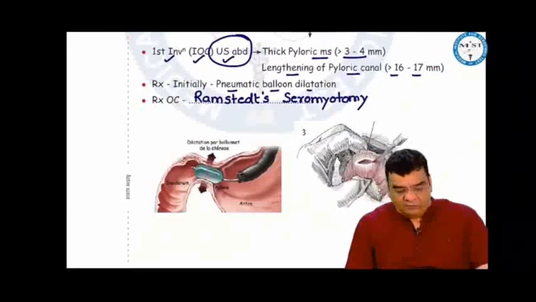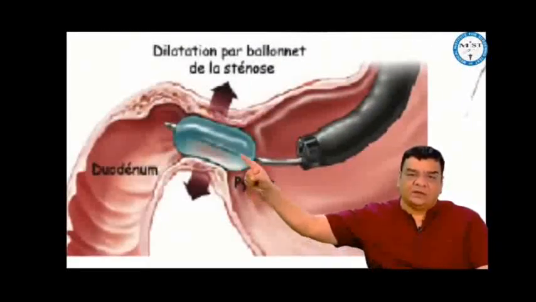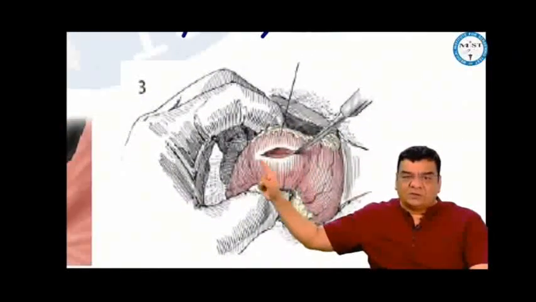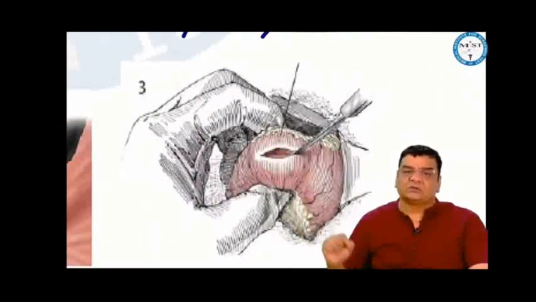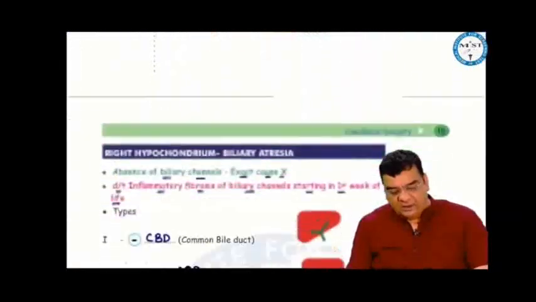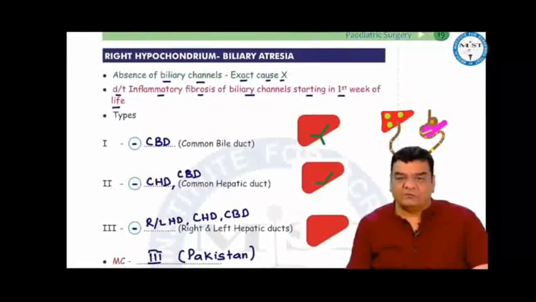For the treatment, initially we can try pneumatic balloon dilatation, but there are chances of restenosis, so the better option, or the treatment of choice, would be surgery. By surgery, we cut the serosa and the muscle so that the muscle is relaxed. This is called Ramstedt seromyotomy. So this is the surgical treatment of choice for pyloric stenosis. In the right hypochondrium, we talk about biliary atresia. This is absence of biliary channels.